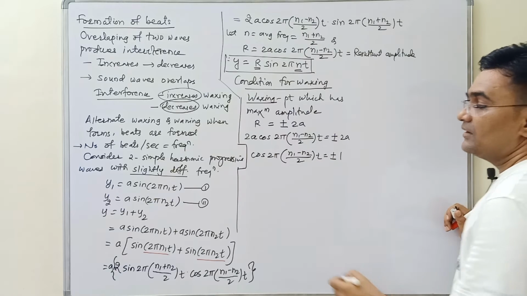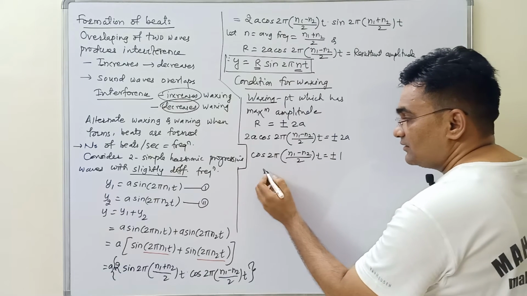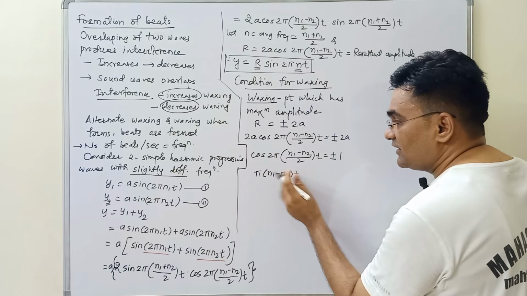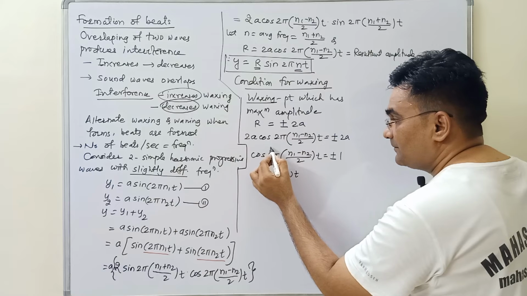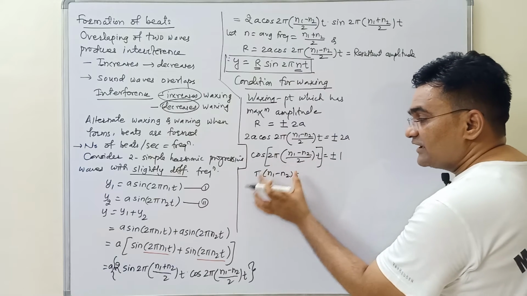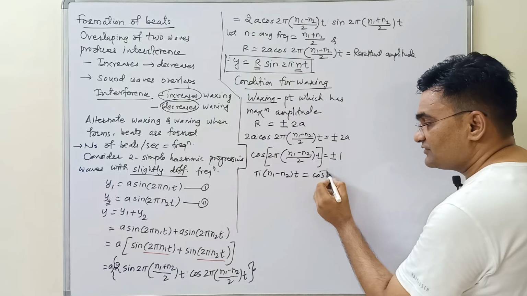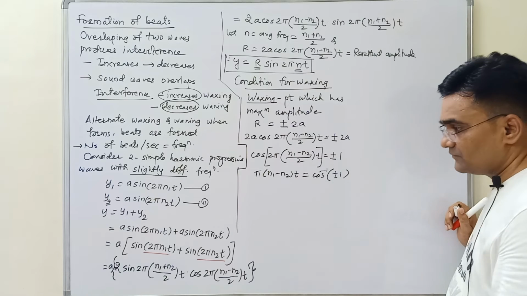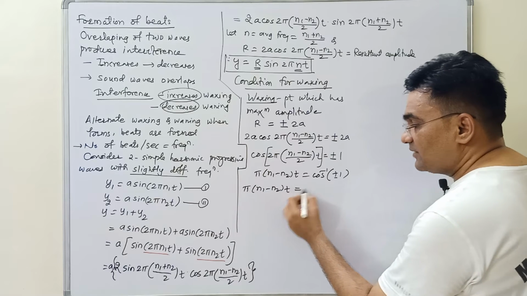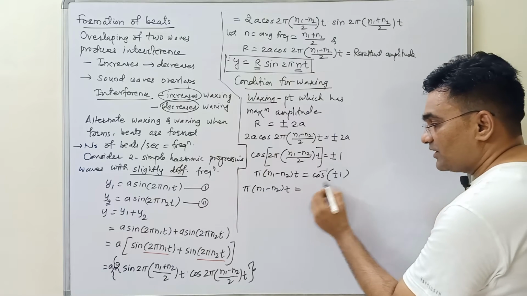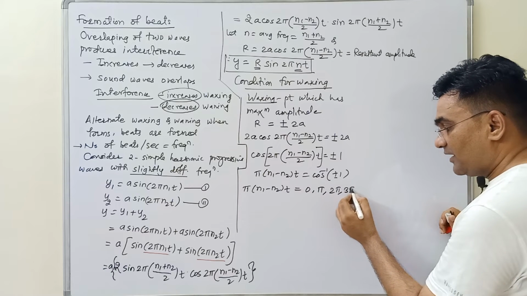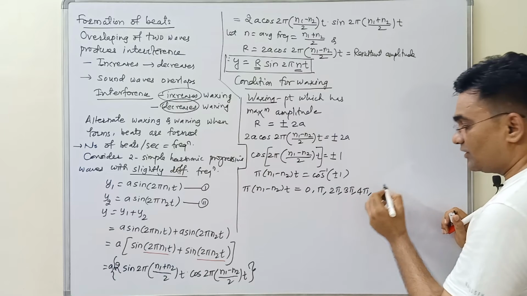1. This 2 will cancel. So I will write pi into (n1 minus n2) into t. This is the complete cos theta. So this 2 gets cancelled. Okay. So theta equals what? Cos inverse of plus or minus 1. Just simplify. Pi into (n1 minus n2) into t can be equal to, what is the value of cos inverse of plus or minus 1? 0, pi, 2 pi, 3 pi, 4 pi and so on.